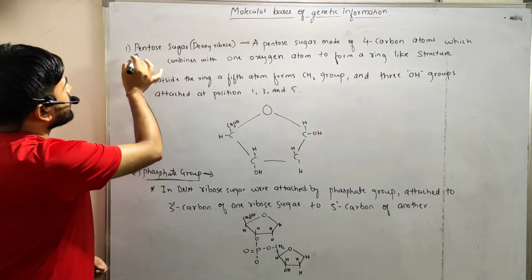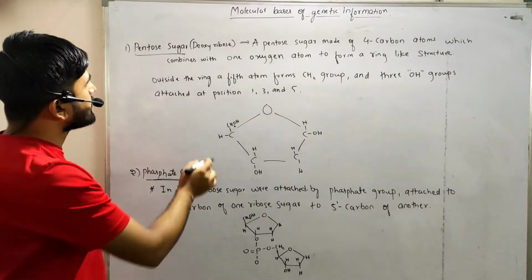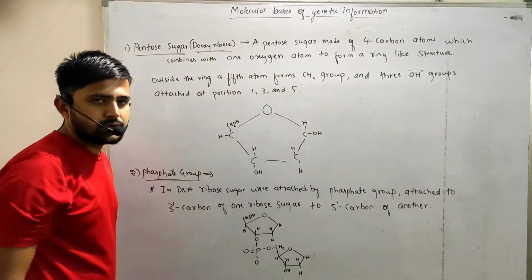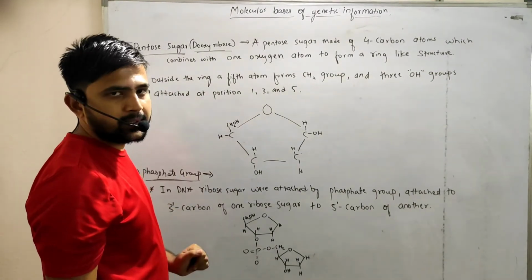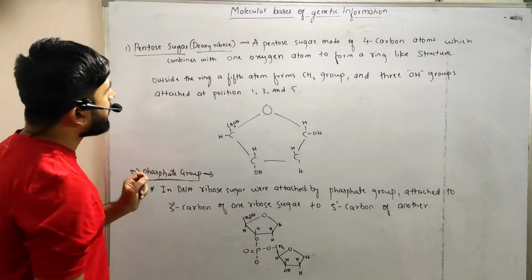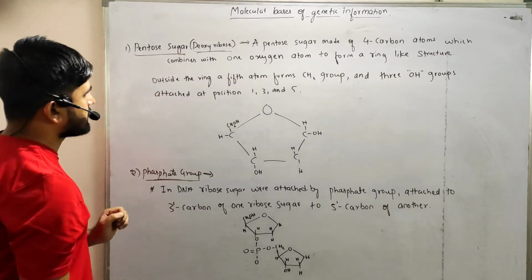The first component of the DNA is the pentose sugar. It can also be called deoxyribose. A pentose sugar is made of 4 carbon atoms which combine with 1 oxygen atom to form a ring-like structure.